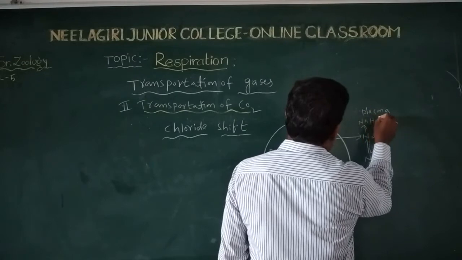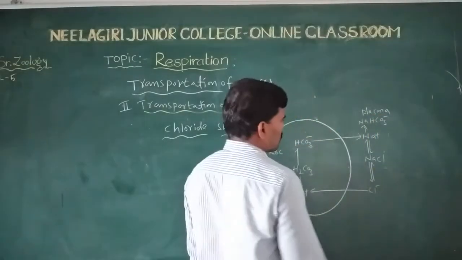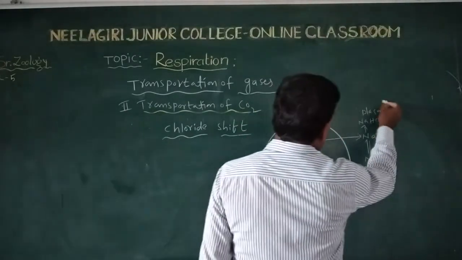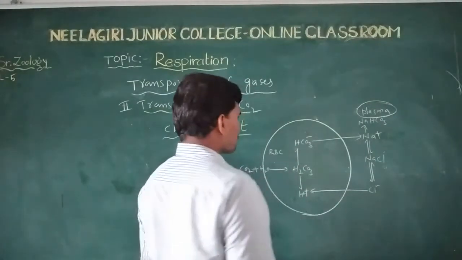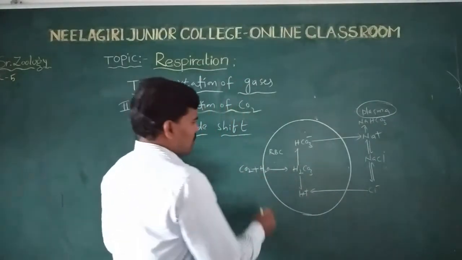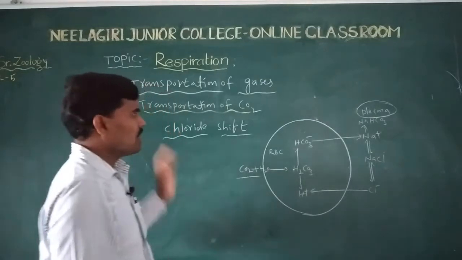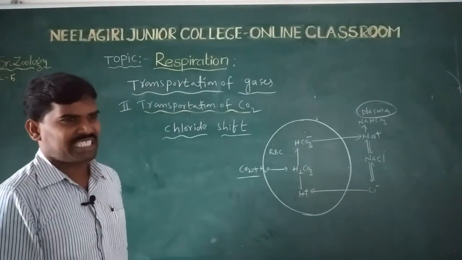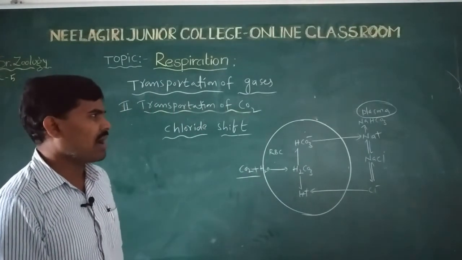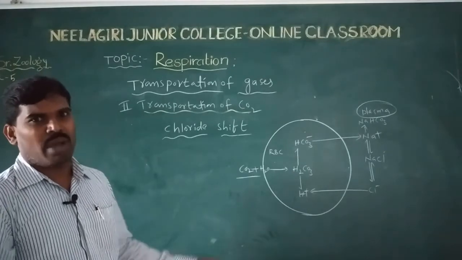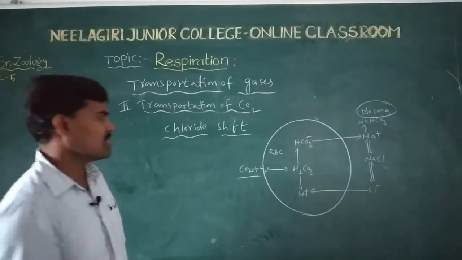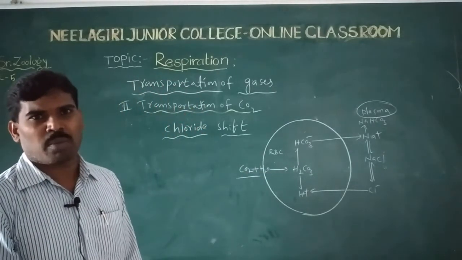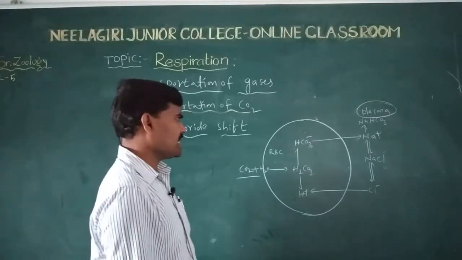Sodium bicarbonate, Na plus. This is plasma, this is RBC. Chloride shift. What is the chloride shift? Chloride shift means the ions are exchanged between RBC and plasma. The balancing of the ionic exchanges from RBC to plasma and plasma to RBC is called chloride shift.